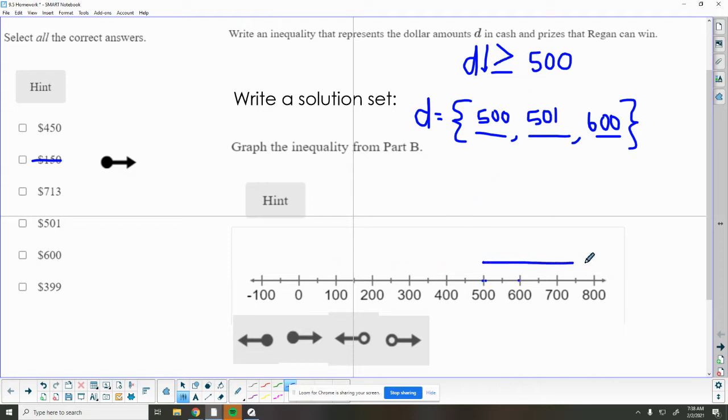I want my arrow to go to the right, so I need to grab the one that has the closed in dot to the right and put it right on 500. Then it will show that yes, it includes 500 or anything greater than that.